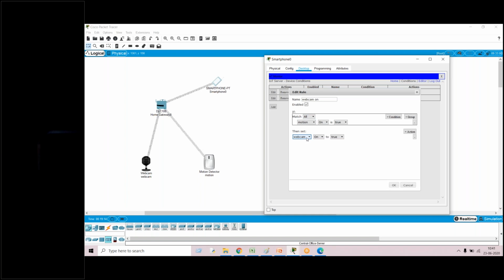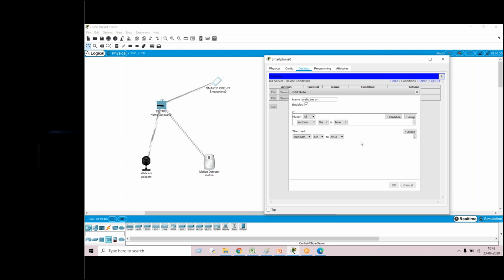Ma'am, we already have only two devices: one is the motion detector and the second is a webcam. In the if condition you have already used your motion detector. See on my screen, if motion is on, true, then only the other device is left: webcam on, true.